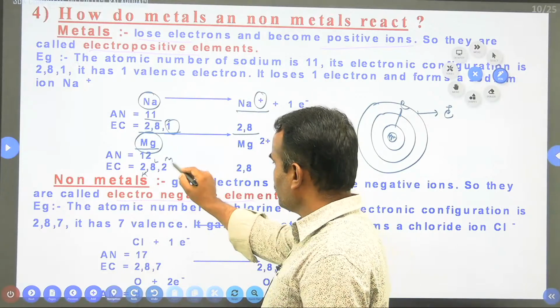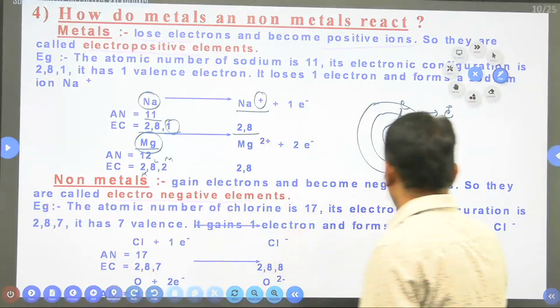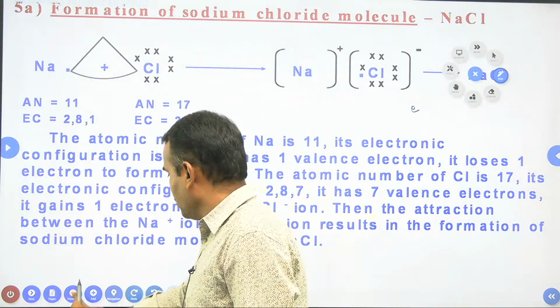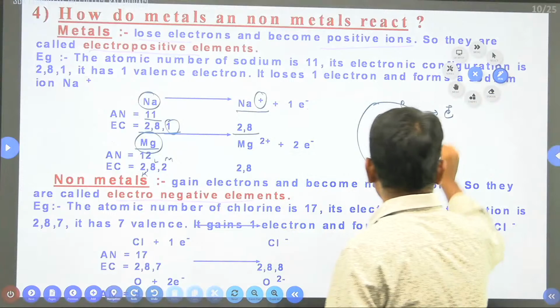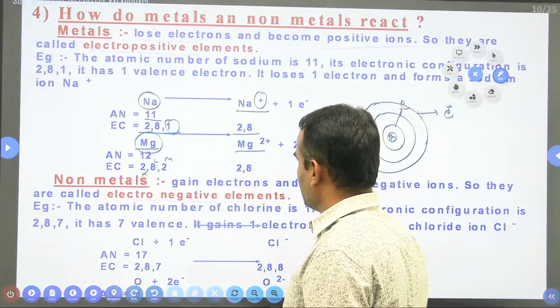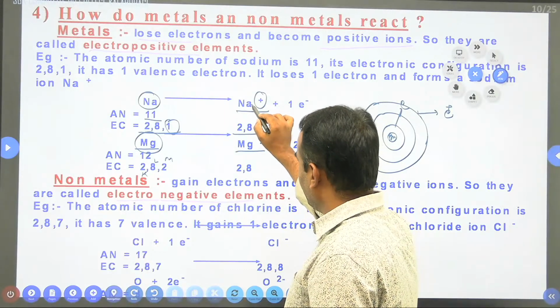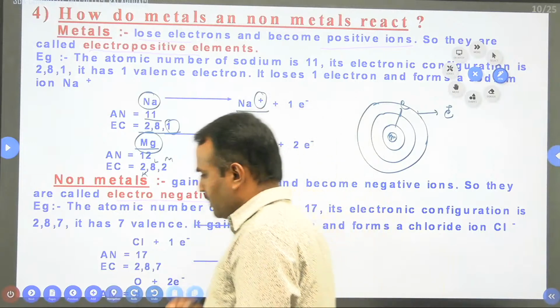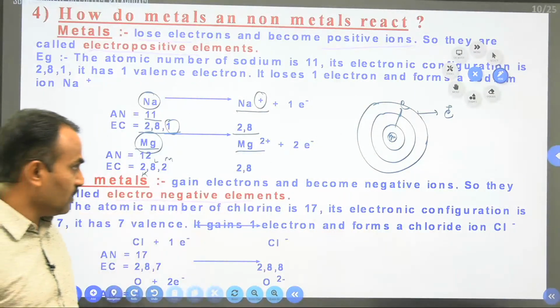The outermost shell contains only 2 electrons, which it can lose, forming Mg2+. So it is Na+ and Mg2+. Since 2 electrons are lost, the oxidation number will be 2.